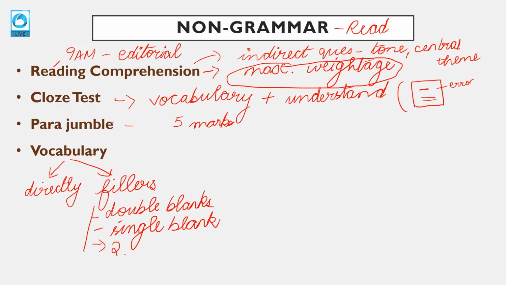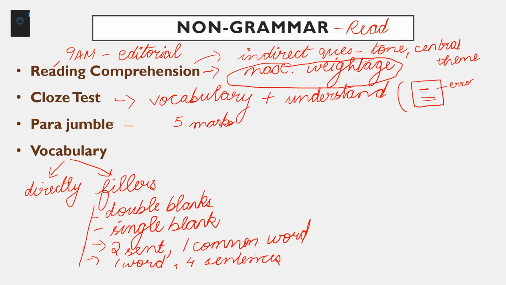It can be two sentences and you have to fit one common word for both the sentences, right? It can be a different kind of word usage question where one word is given and used in say 4 sentences. You will be asked where it is correctly used. So there are many patterns of vocabulary also, fillers. So directly they are checking whether you know the meaning of a given word or not. Pattern can be anything, there is a variety. So we cover those varieties in classes, but vocabulary separately you will have to prepare. So there are vocabulary based questions which are always asked, and the most common one is definitely fillers, right?